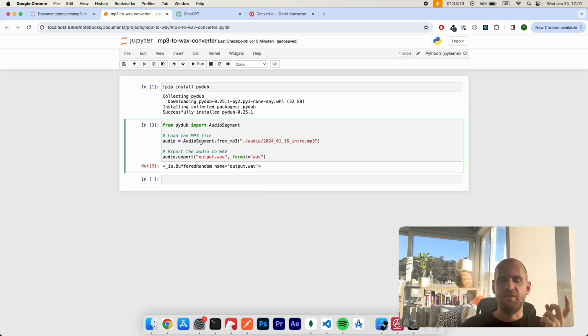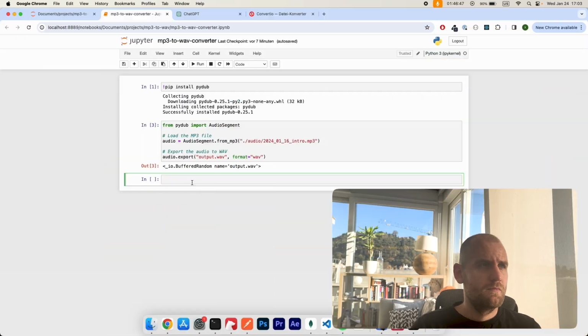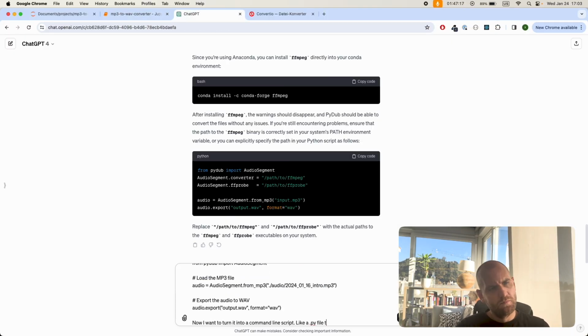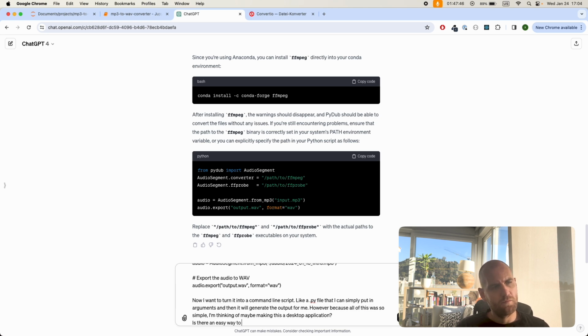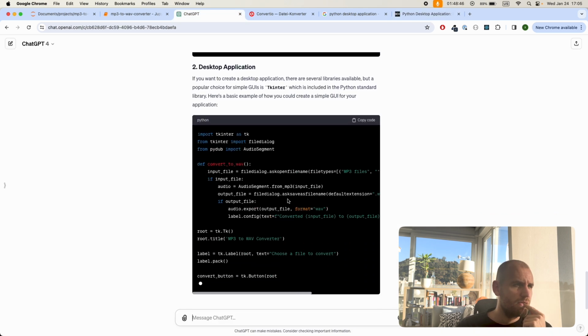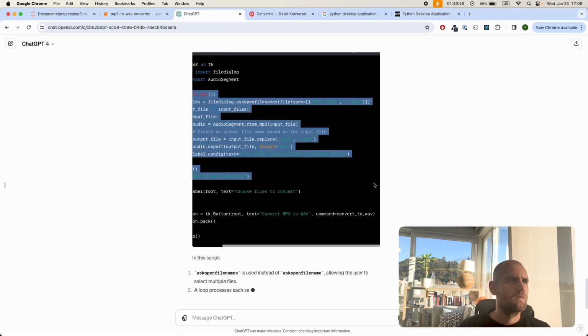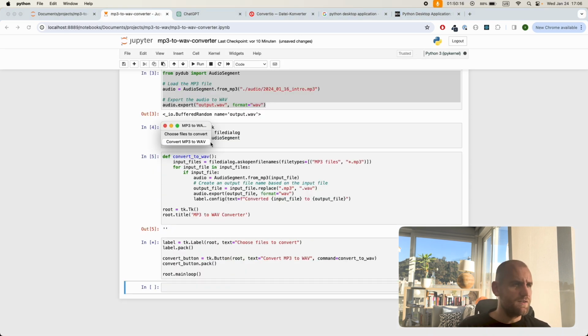So I'm just going to rewrite this. I'm going to write a little bit of code here to actually make this the command line script that I wanted to build. And then I'll see whether I can actually make this my own website as well. So I was actually considering at the time to create my own kind of conversion business because it all seemed so simple, until I realized I don't really care. That's not the kind of website I want to build. And then I realized I could actually make this a desktop application instead. So that excited me a lot more, and I went for that.